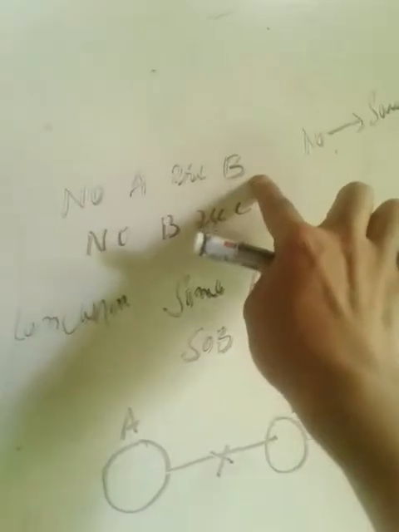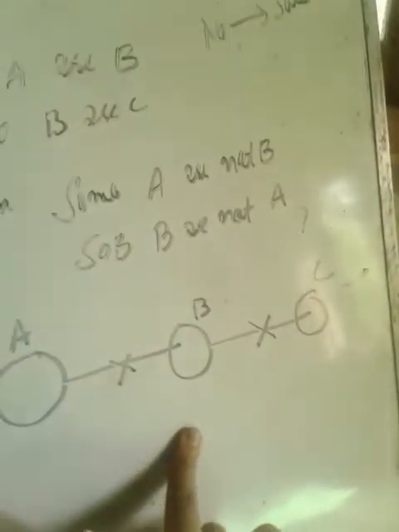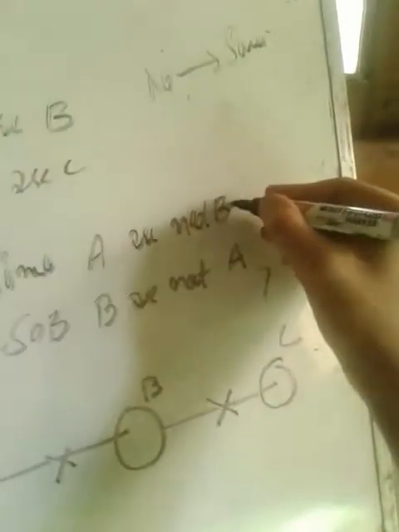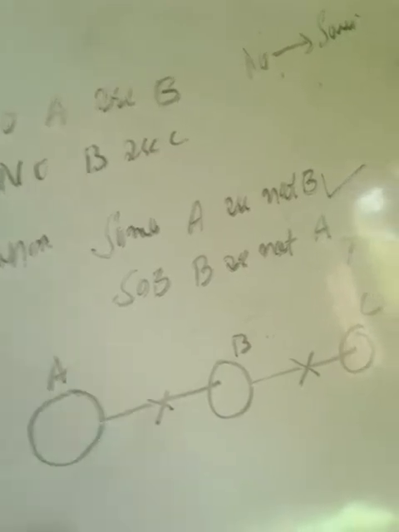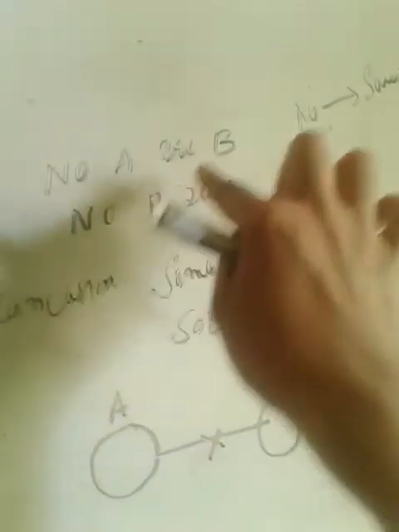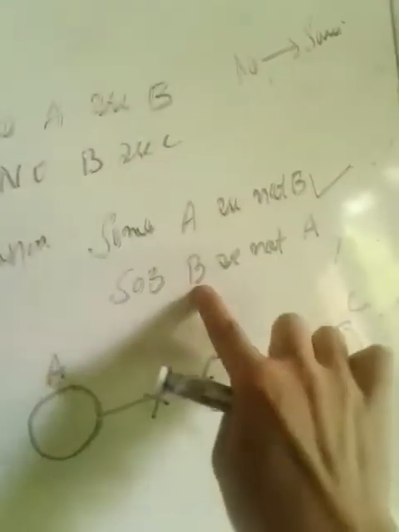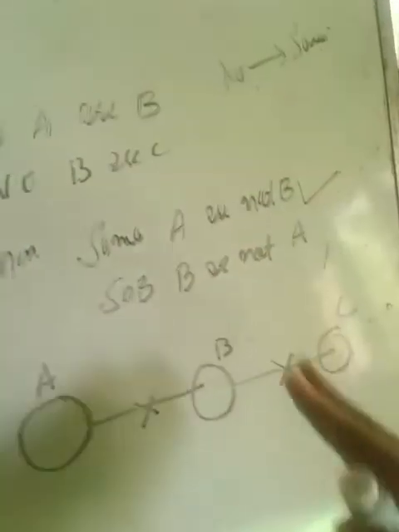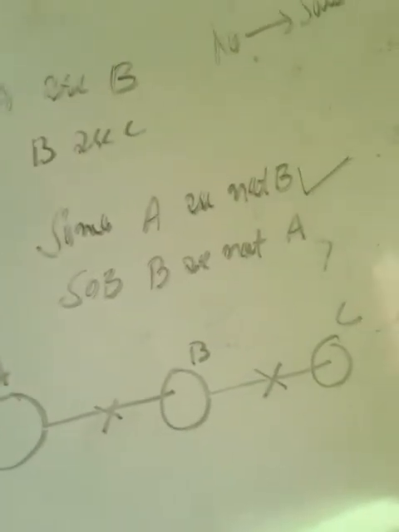No A is B means some A or not B. So this is true. No B and C means some B or not C. But here the conclusion given is some B or not A.